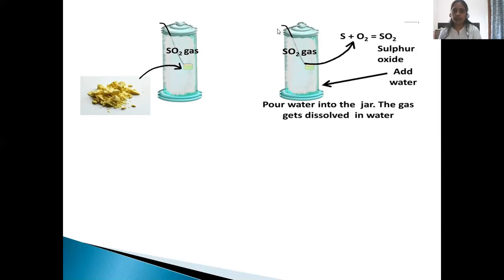Slowly open the lid, add some water into the jar and close the lid tightly. The gas gets mixed up with the water. Now, can you guess the nature of the solution that is formed?